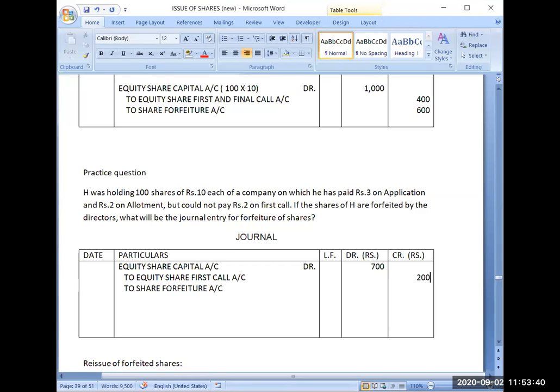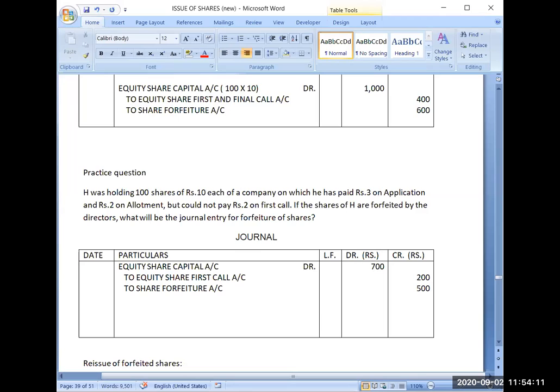Now they have paid me application. Now see, I am not subtracting 200 from 700. That we will never do. I will be doing calculation from here. They have paid us rupees 3 on application and rupees 2 on allotment. So total 5 rupees have been received. So share forfeiture will be 500.